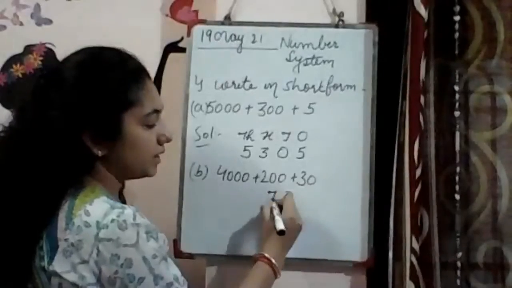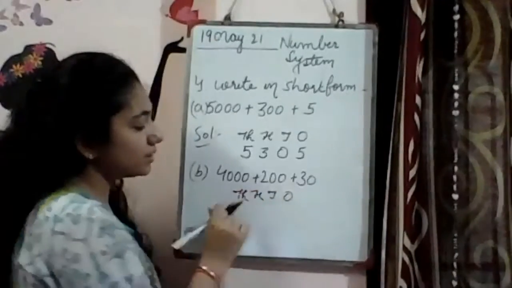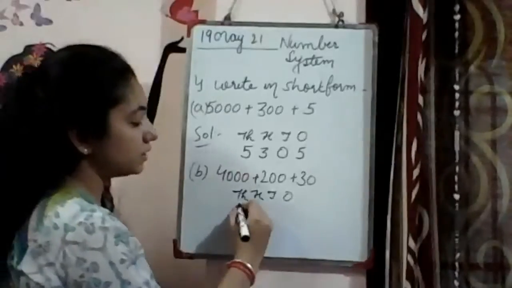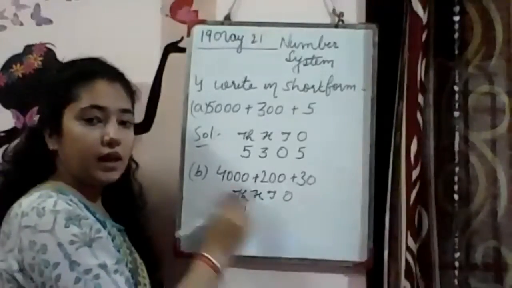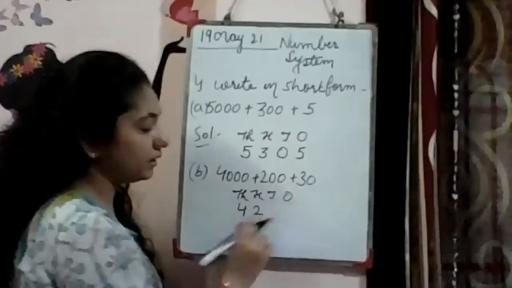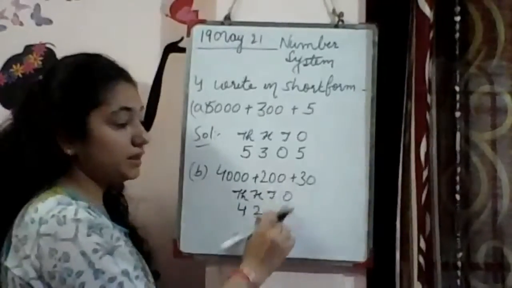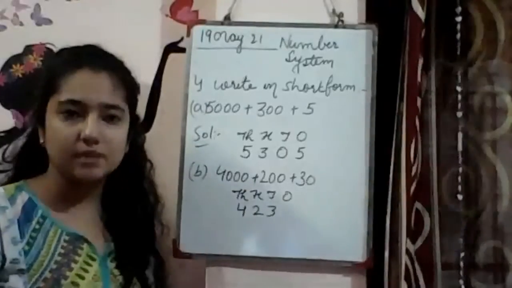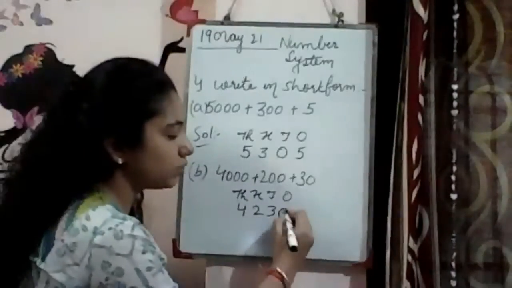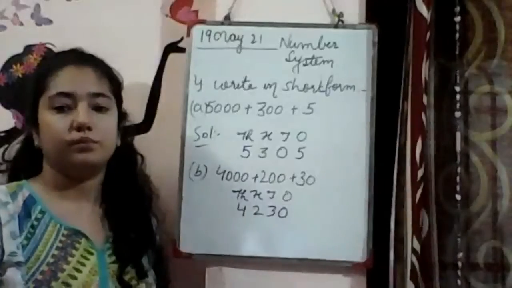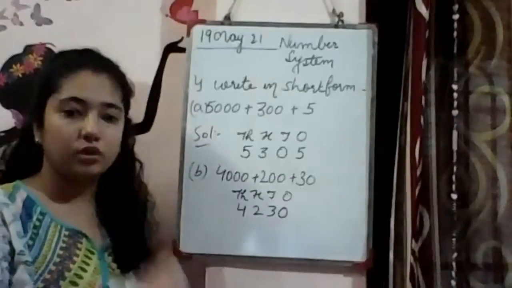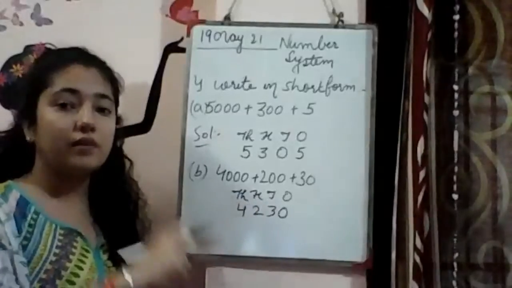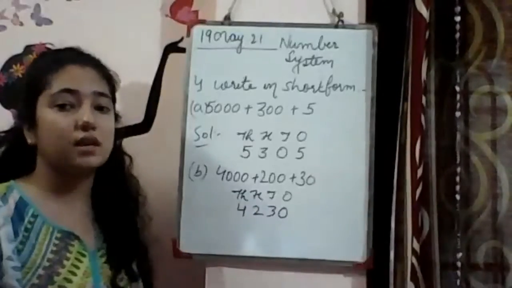So ones, tens, hundreds, thousands. As you can see, at thousands place there is 4, right? Piyush, wrong answer. 4,000s, at thousands place I have written 4. At hundreds place there is 200, so I am writing here 2. At tens place there is 30, it means 3. And ones place is missing, right? So at ones place what will we write here? 0. So the number is 4,230, because ones place is missing here, but we will write 0 at that place. We cannot skip. Simple.